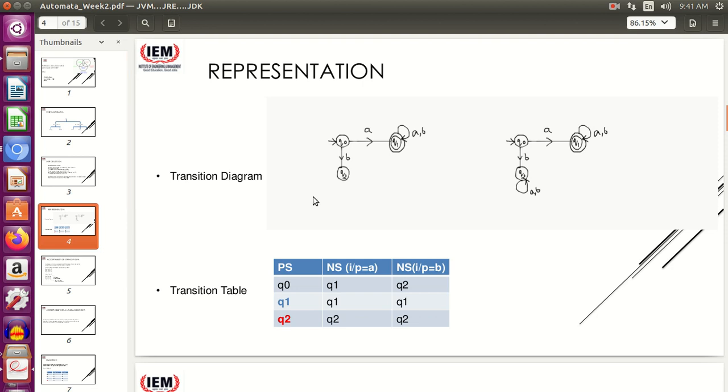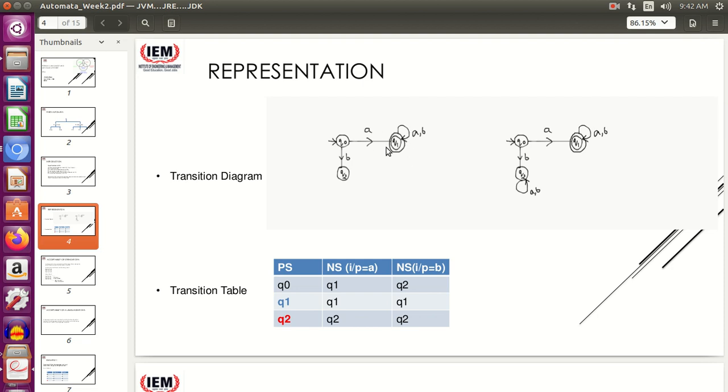I hope this is visible to you. As we have seen the components of a DFA, I'll explain the components with the help of the example. You had a starting state. Always the starting state is marked with an arrow, this arrow. So here Q0 is the starting state. Next, we had the final state. This double circled state is the final state. Whenever we construct a transition diagram, we mark the starting state with the initial, incoming arrow, and the final state is marked with a double circle.